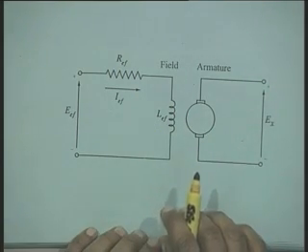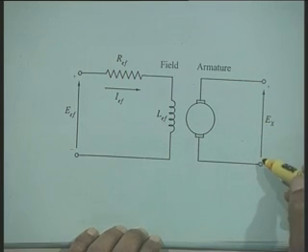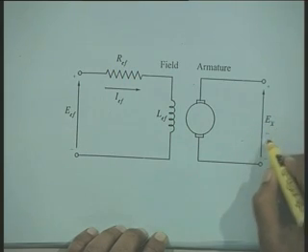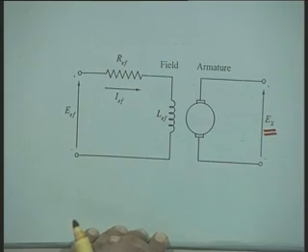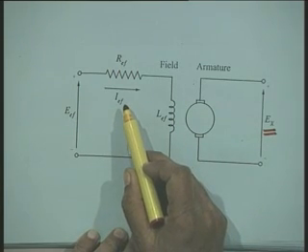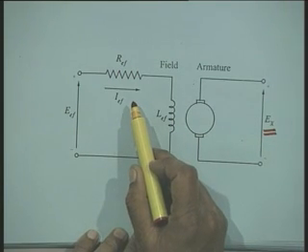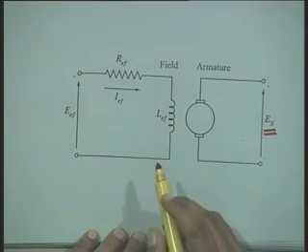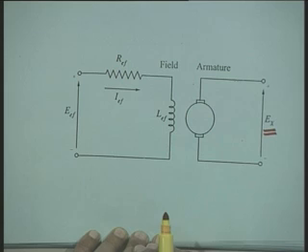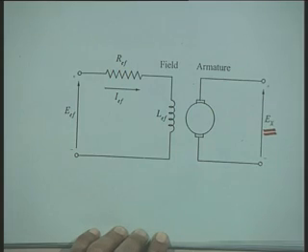Now, here the output voltage of the exciter we call EX. Now, this EX is related to IEX, and the relationship is a non-linear relationship. We all know that if you plot the open circuit characteristic of a DC generator or separately excited DC generator, it comes out to be a non-linear characteristic.